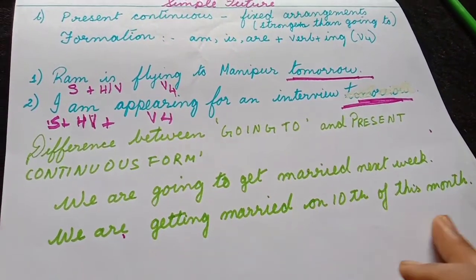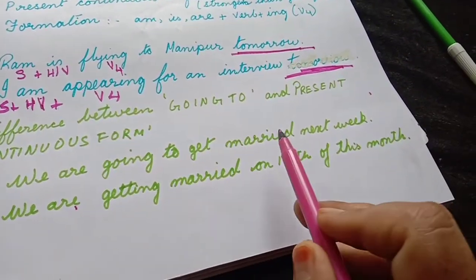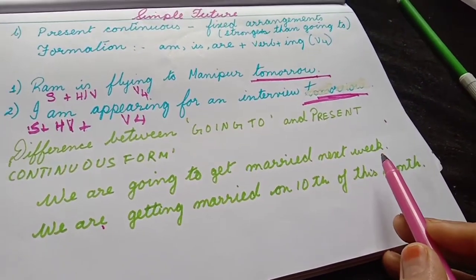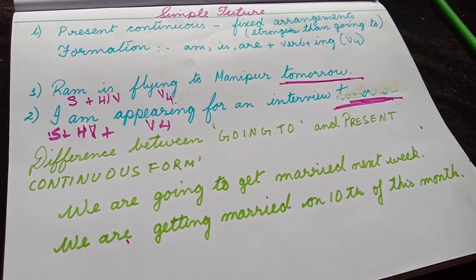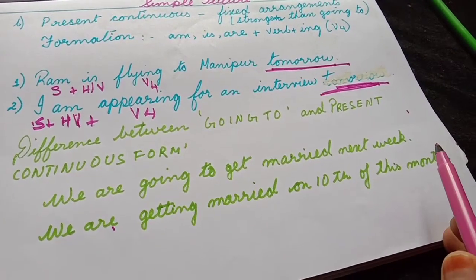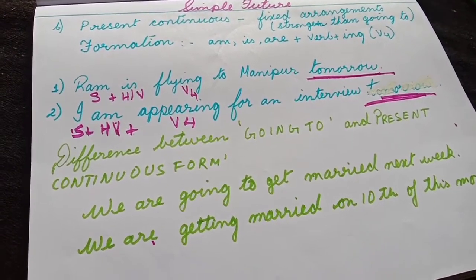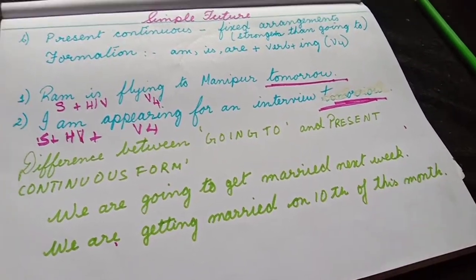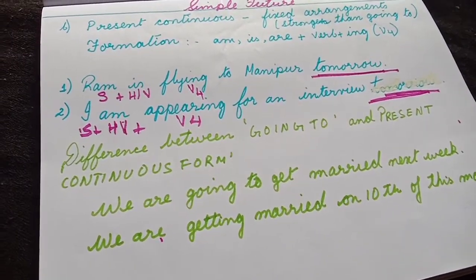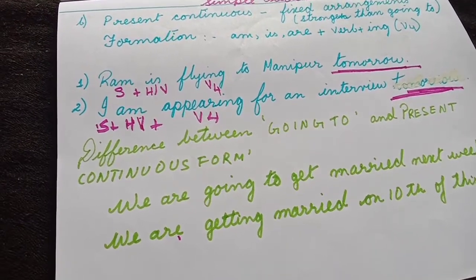Now you see, just try to understand the difference. We are going to get married next week. Here the time is not fixed. This is not a fixed arrangement. On a particular day, the date is not mentioned. On a particular day in the coming week, we are going to get married.